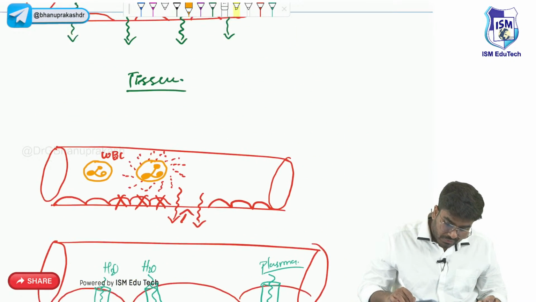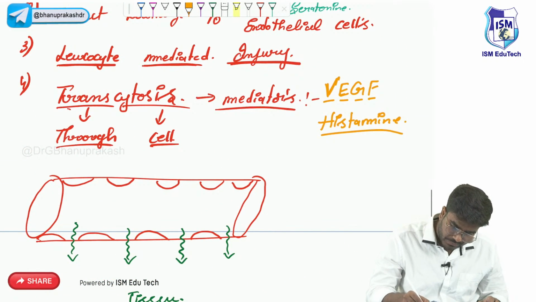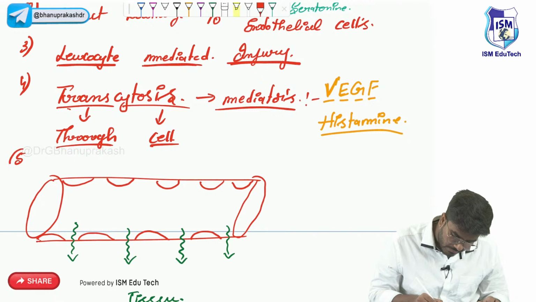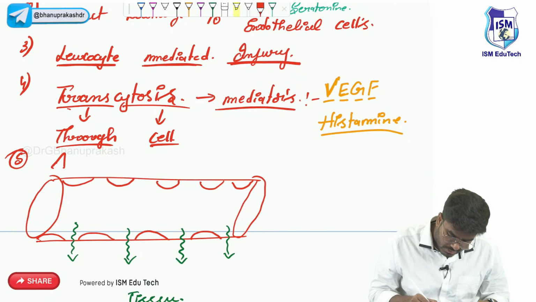Done. Now the fifth mechanism of increased vascular permeability. What are the other ways through which the vessels become more leaky? It is angiogenesis.